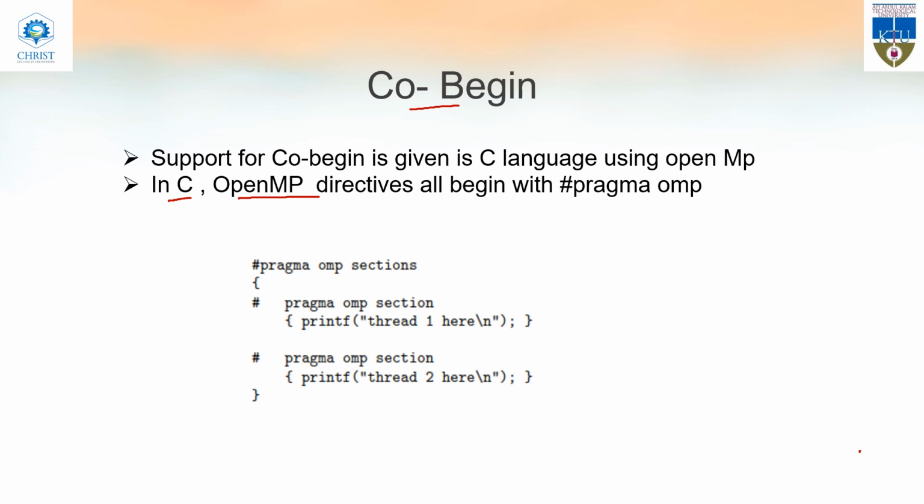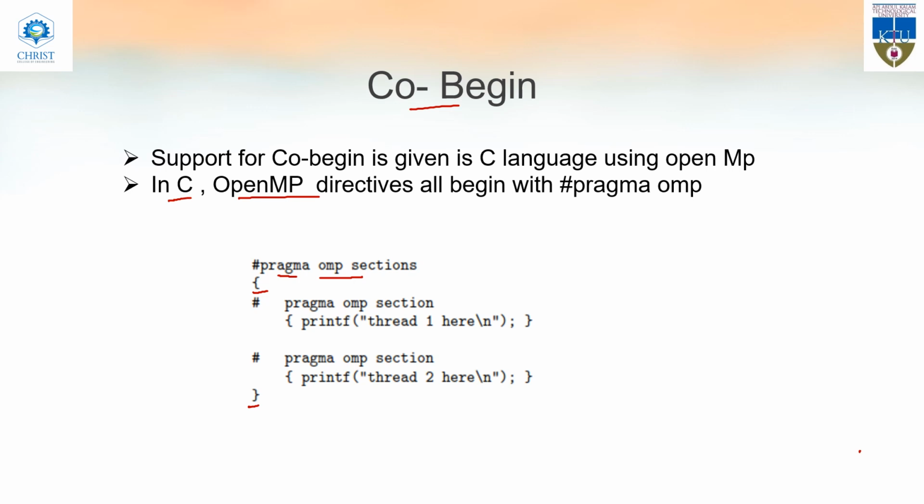In cobegin, instead of writing cobegin, we are writing pragma omp sections, and here we start and here we end. In cobegin, each statement is executed as a thread, or we can say each statement can execute concurrently.